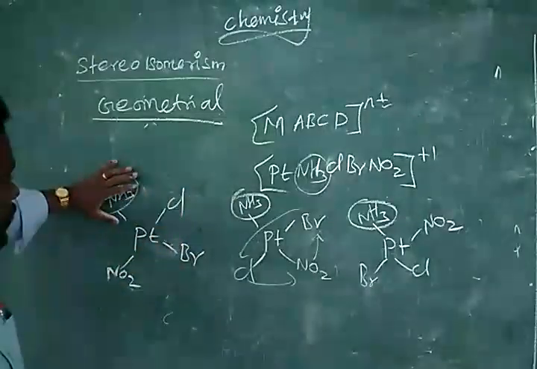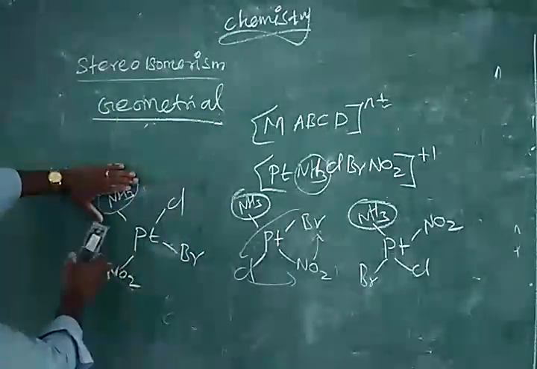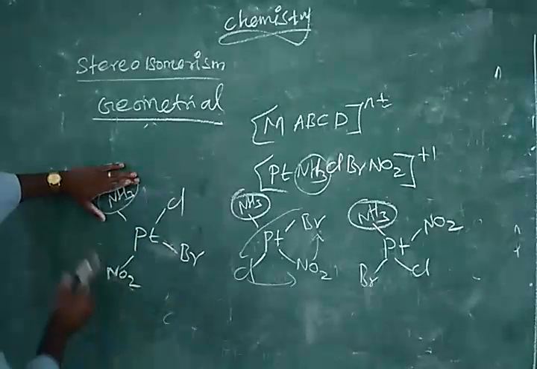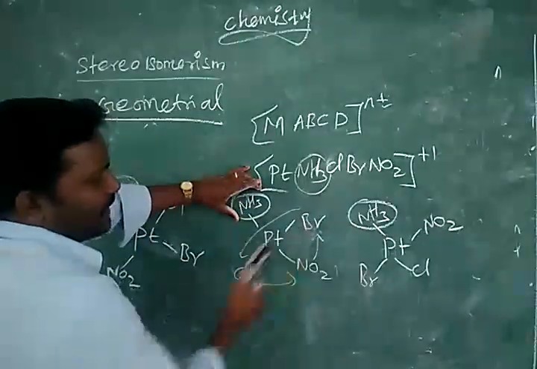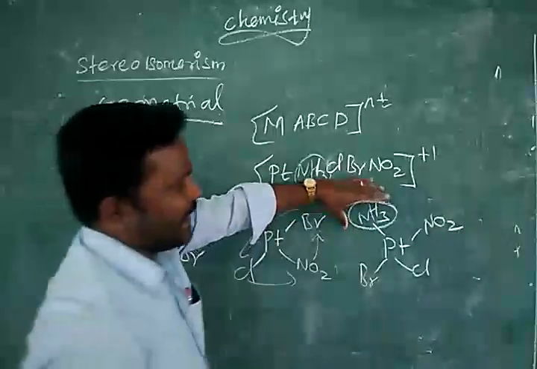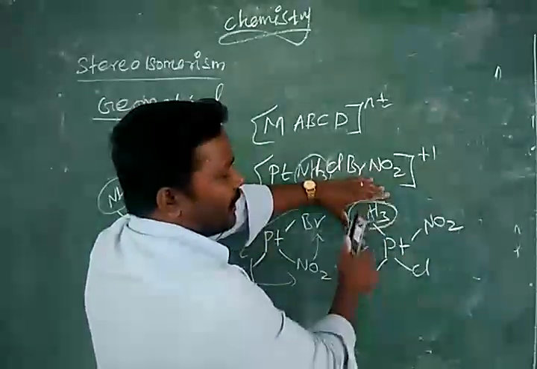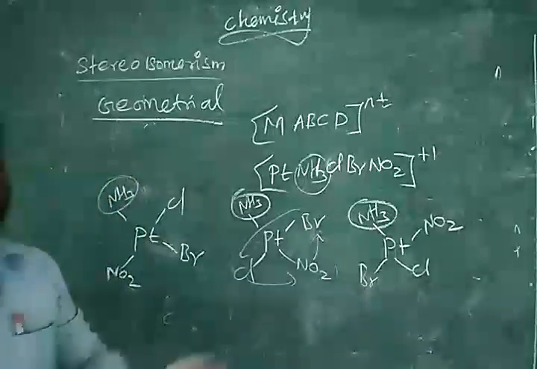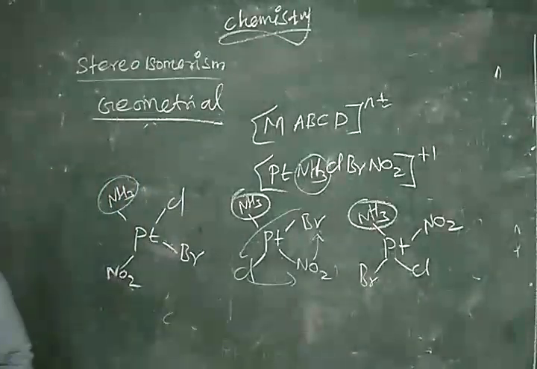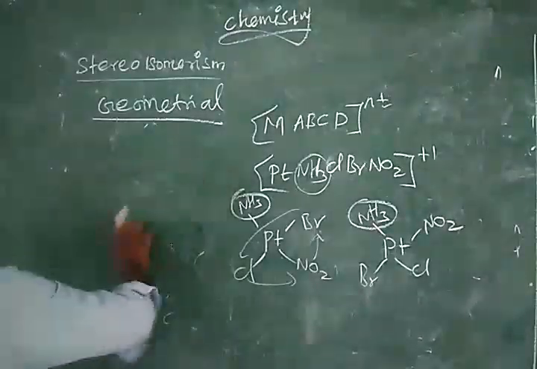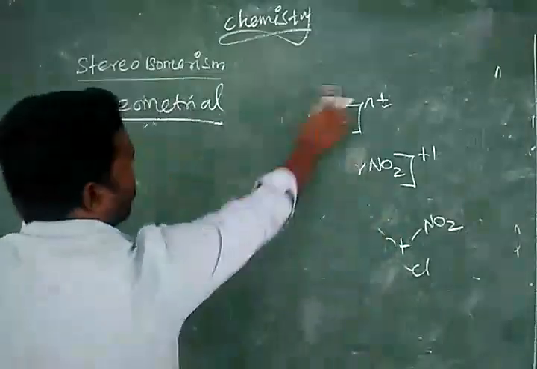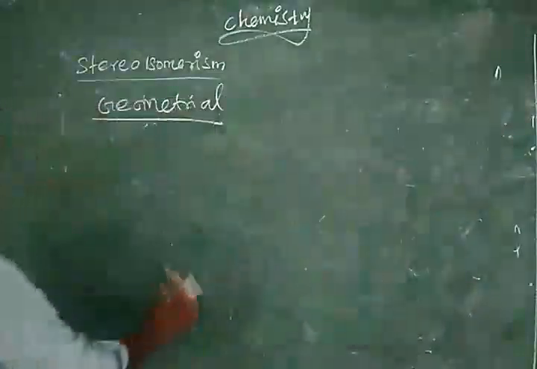So, reference ligand NH3, nearby Cl, NO2, opposite Br. In the second compound, NH3 nearby we have Cl, Br, opposite NO2. NH3 nearby NO2, Br, opposite Cl. So all are different isomers. So all possible isomers in square planar we have completed. Next we are going to start with octahedral. So in geometrical isomerism, I told you square planar and octahedral are possible.